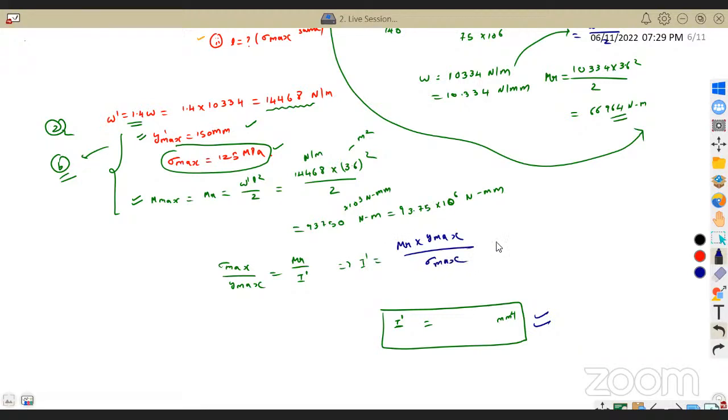See, I cannot be in 10 power minus 6. That is highly logical. I is moment of inertia, it cannot be in terms of 10 power minus 6. So the MR value substituted, y max value 150, and sigma max value is 125. Now solve it and get the answer.